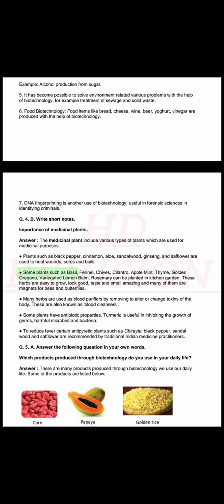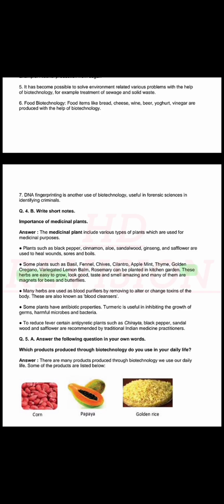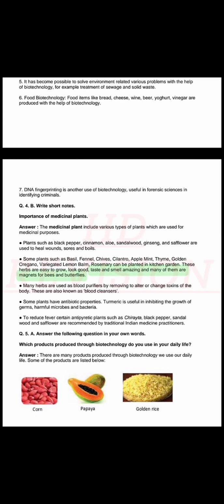Some plants such as basil, fennel, chives, cilantro, apple mint, thyme, golden oregano, variegated lemon balm, rosemary can be planted in kitchen garden. These herbs are easy to grow, look good, taste and smell amazing, and many of them are magnets for bees and butterflies.